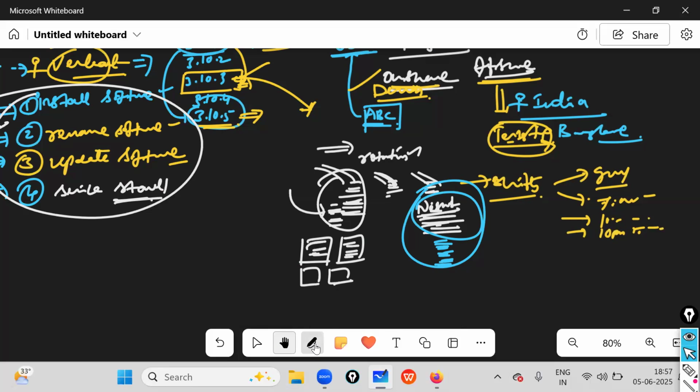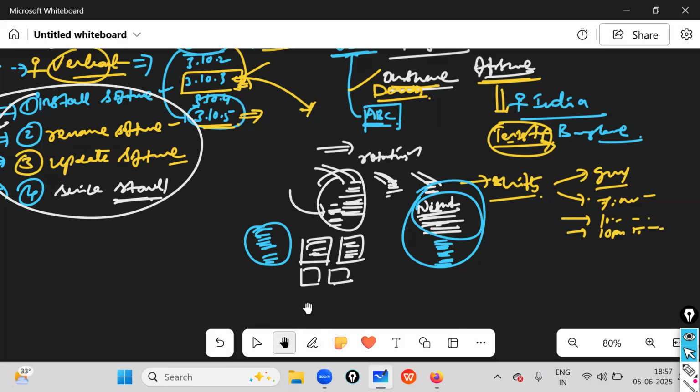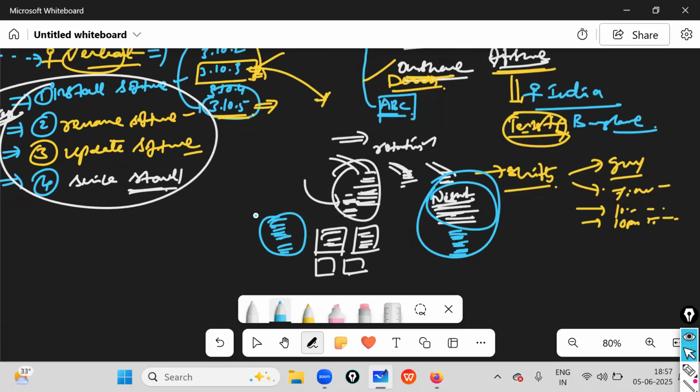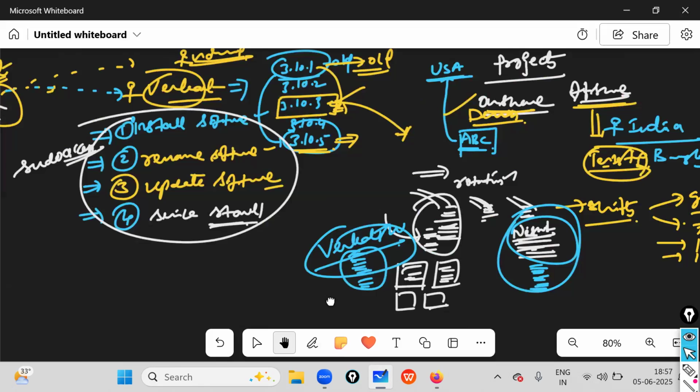But in the morning time, there is one more resource available in this project, named Venkatesh. Venkatesh does not have this kind of access. So what should I do?